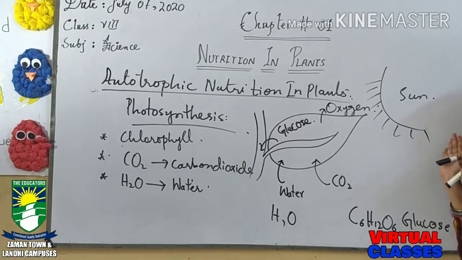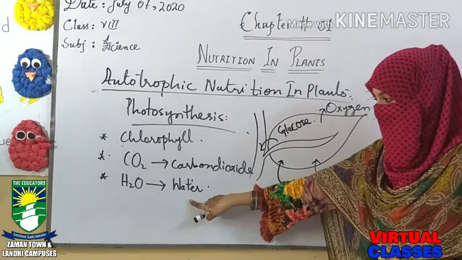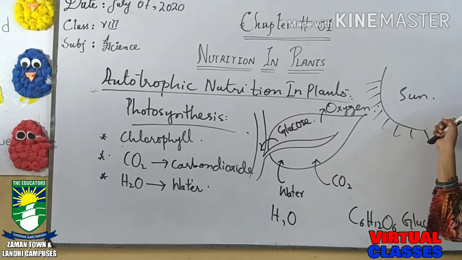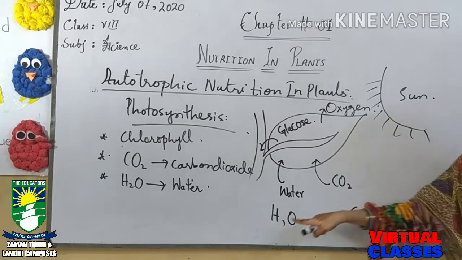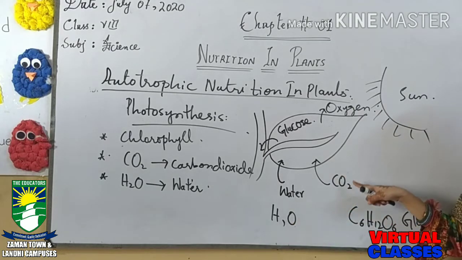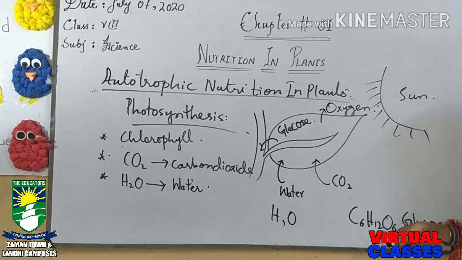This is the complete process of photosynthesis. Water is split here by sunlight into its constituents hydrogen and oxygen, and the hydrogen reduces carbon dioxide and converts it into glucose, that is C6H12O6.